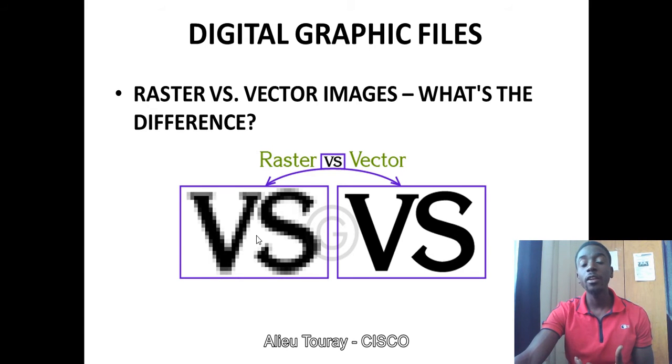You can see even here, in this versus, those squares begin to show out, because with Photoshop, the best option is to use Photoshop, and Photoshop uses what? A raster image. And what raster images do is that when you stretch, their original ratios will change, their original format will change based on the number of times that you stretch it. So if you're working on a document, like for instance you type VS, and then with Photoshop you want to stretch it longer or bigger than what you had previously, it blurs.